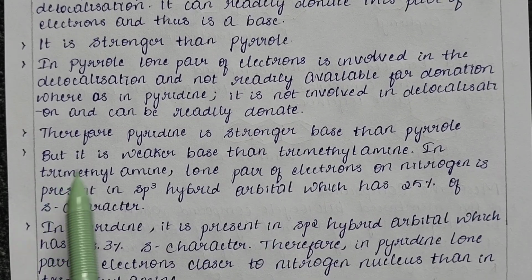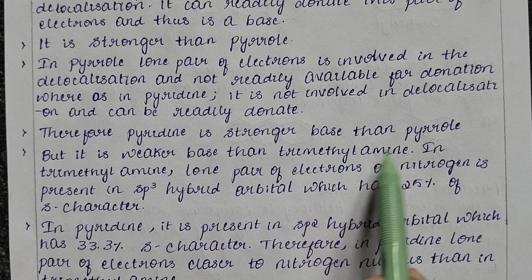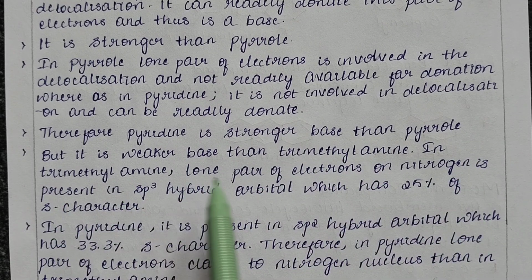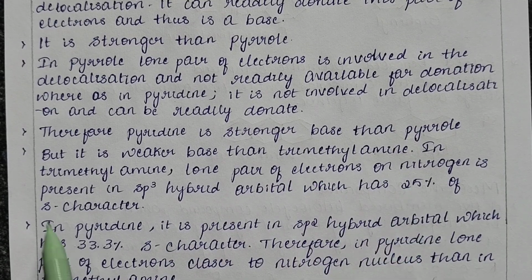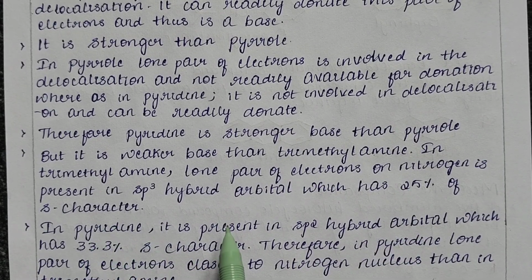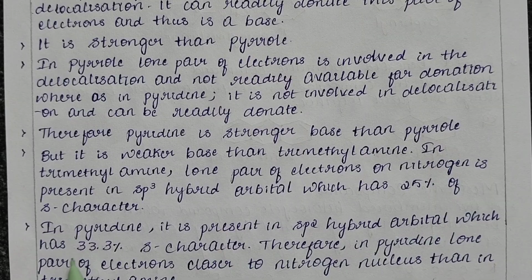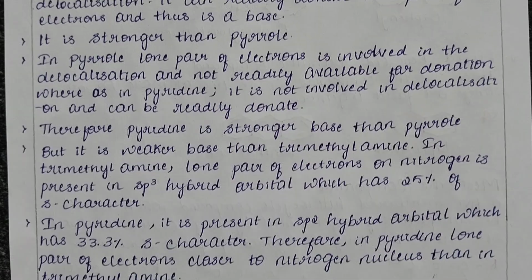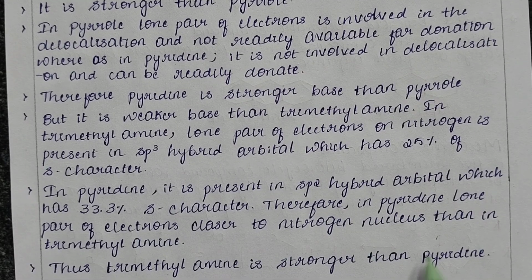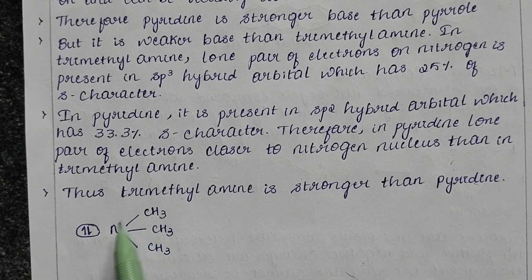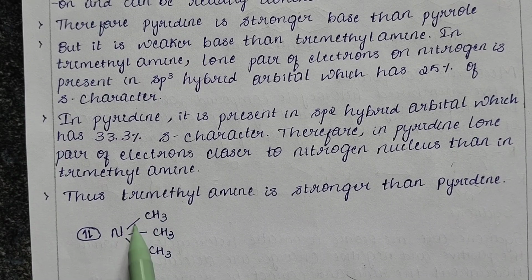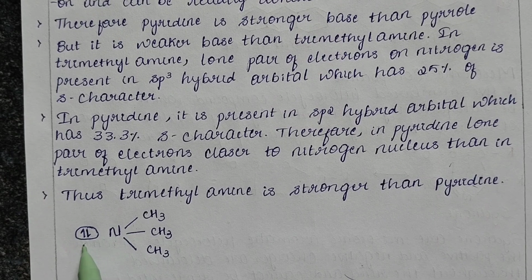But it is a weaker base than trimethylamine. In trimethylamine, the lone pair of electrons on nitrogen is present in an sp3 hybrid orbital, which has 25% s character, whereas in pyridine it is present in an sp2 hybrid orbital, which has 33% s character. Therefore, in pyridine the lone pair of electrons is closer to the nitrogen nucleus than in trimethylamine, and thus trimethylamine is a stronger base than pyridine. Here we can see the structure of trimethylamine, where 3 methyl groups are attached to a nitrogen atom, and this nitrogen atom bears a lone pair of electrons.